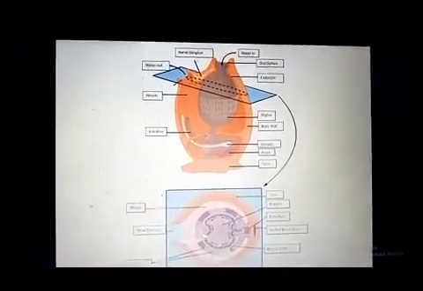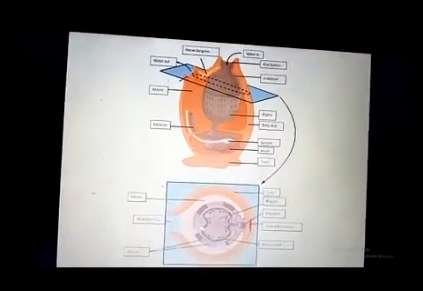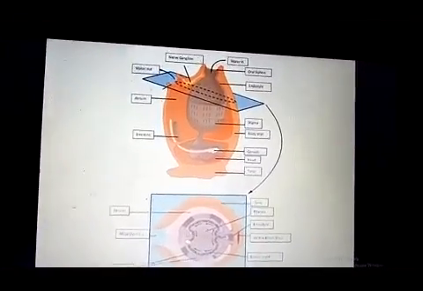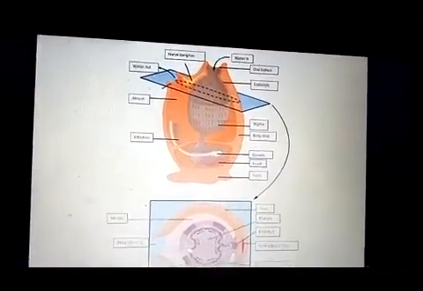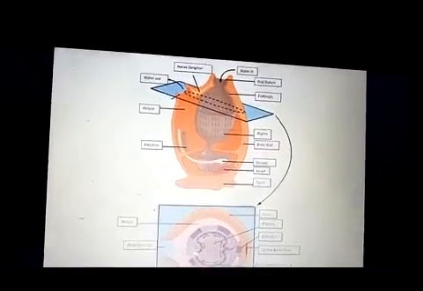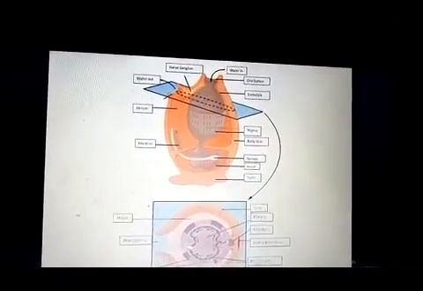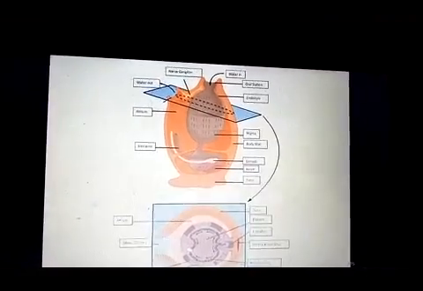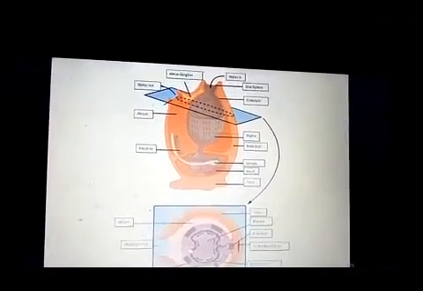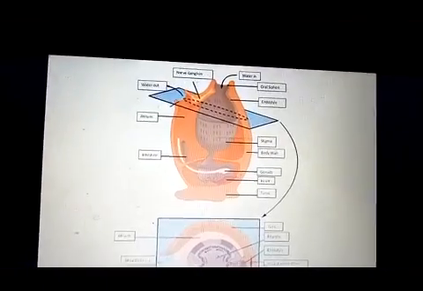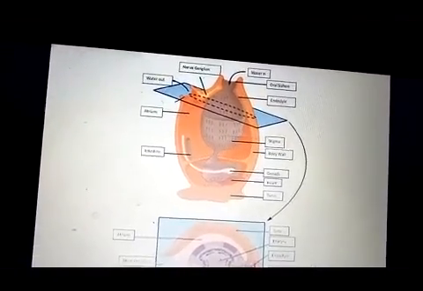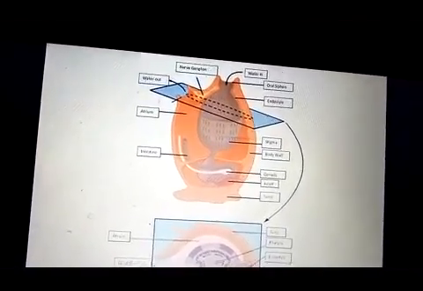So these are the diagrams of ascidians. Here we can see they are attached to the substratum from the ventral side, and at the anterior side two siphons are present.